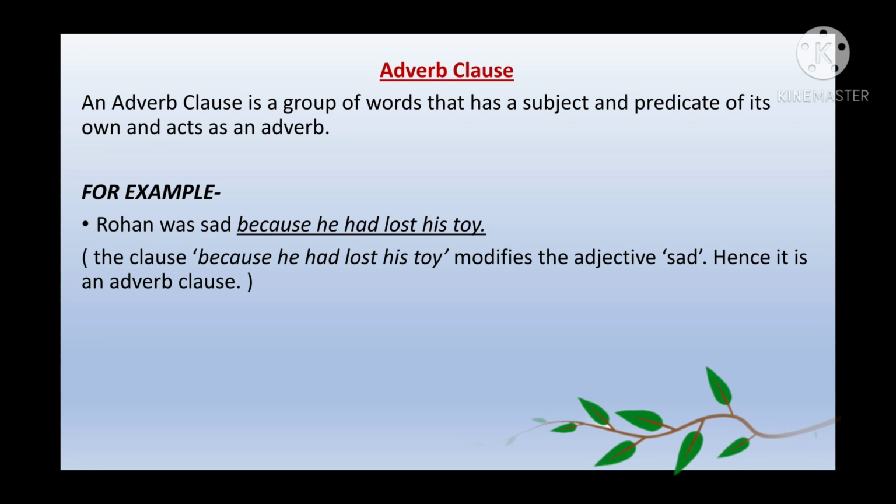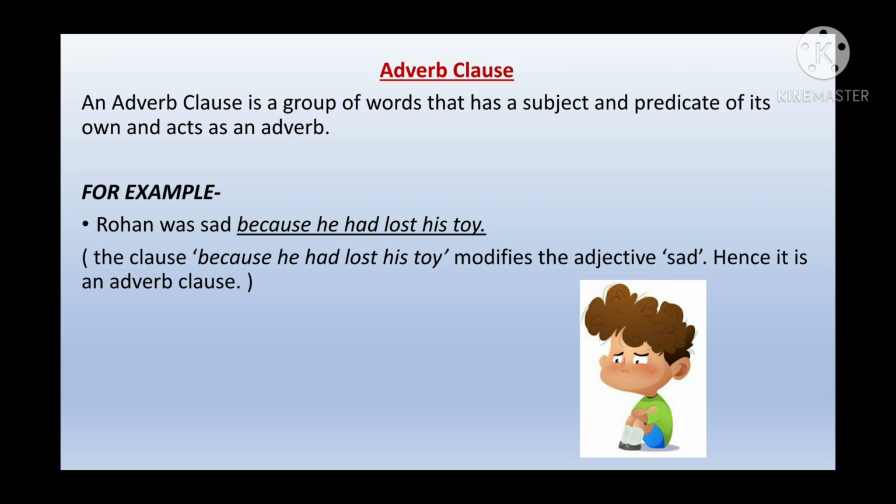Now let's talk about adverb clause. An adverb clause is a group of words that has a subject and predicate of its own and acts as an adverb. So adverb clause does the work of an adverb. Just like an adverb, it modifies a verb, an adjective, and another adverb. For example, Rohan was sad because he had lost his toy. Here, these words together, because he had lost his toy, are modifying the adjective sad. So that is why it will be called our adverb clause.